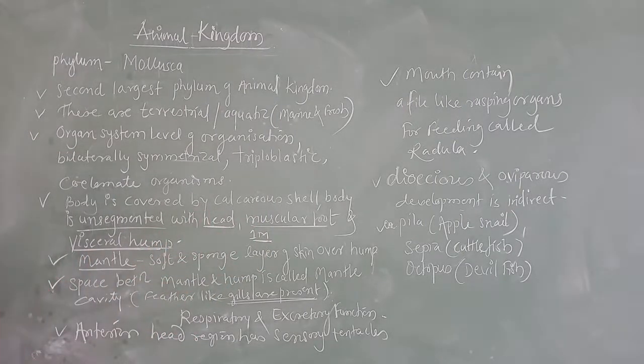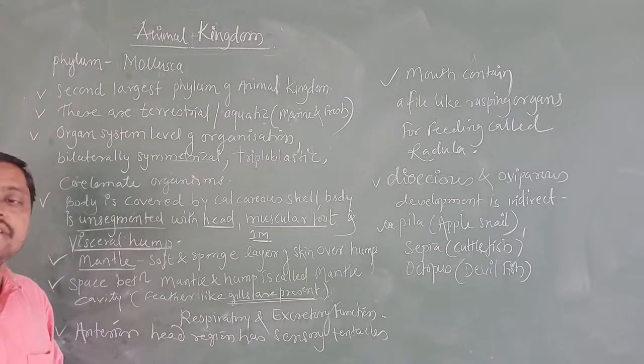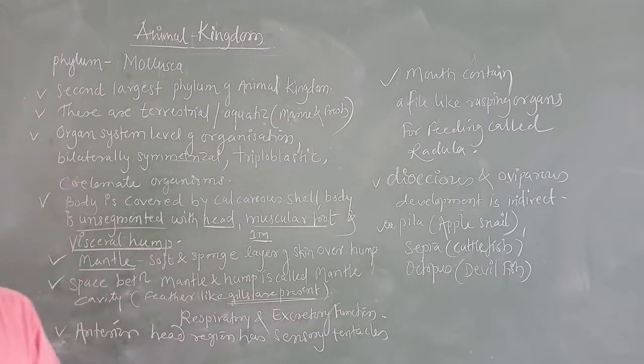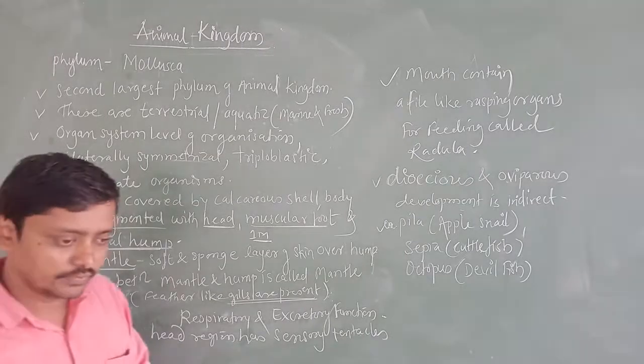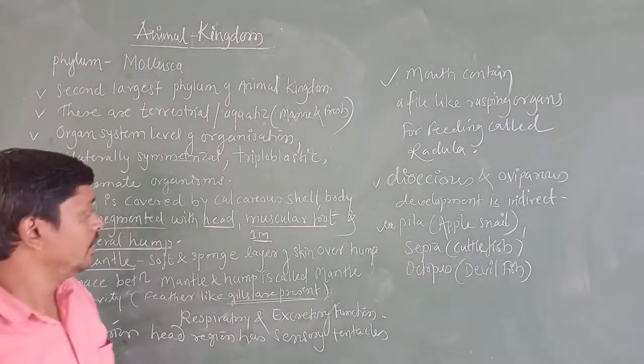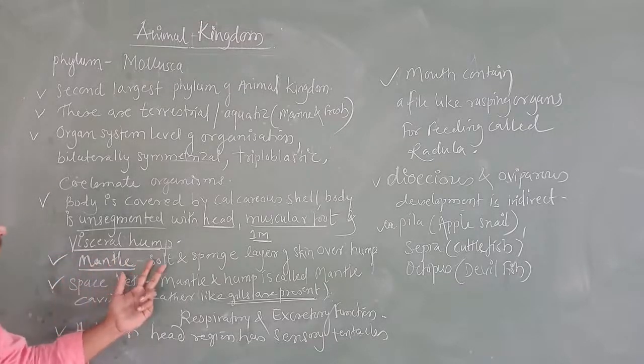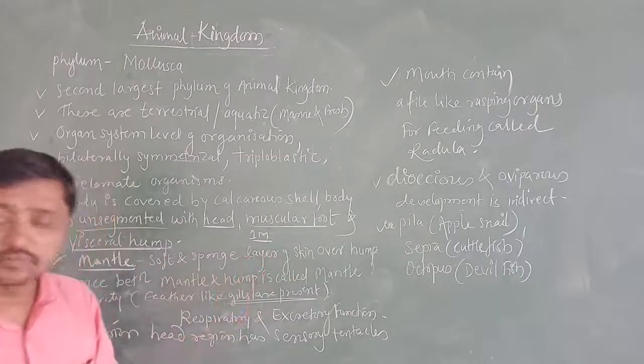Understood? And as I told, when you are going to look at the snail, at that time you write one general character: body is covered by the calcareous shell. The body is unsegmented, it is divided into head, muscular foot and visceral hump. This is very important. And now here, above the visceral hump, I have written mantle. What is meant by mantle? Mantle is a soft and spongy layer of skin.